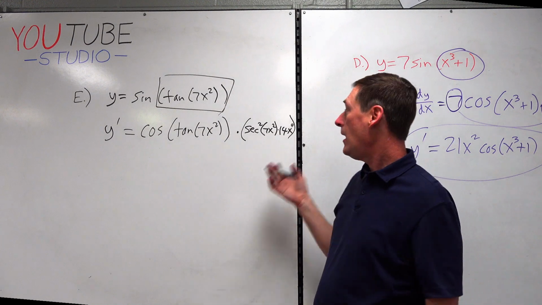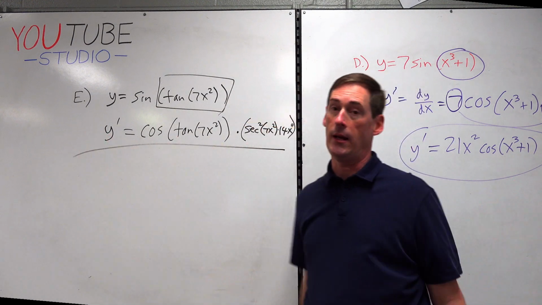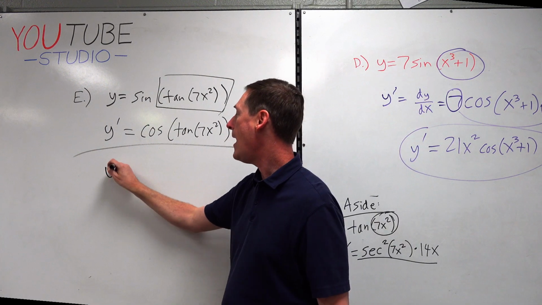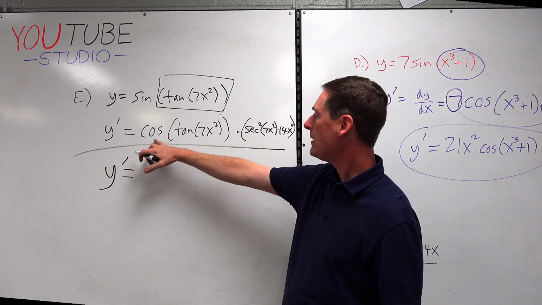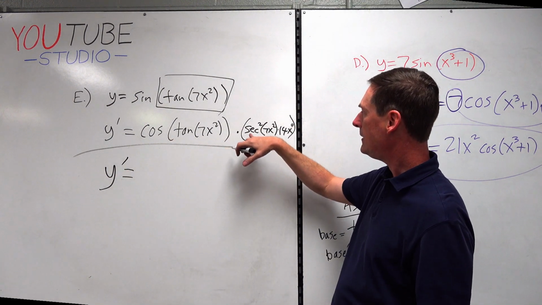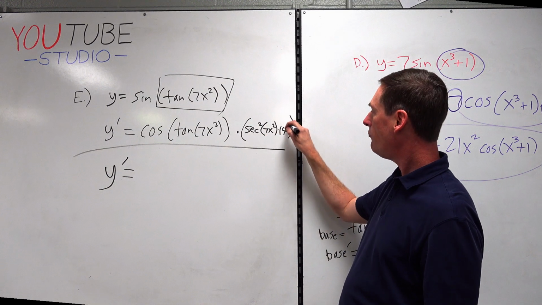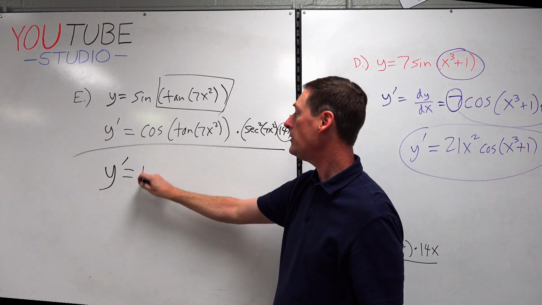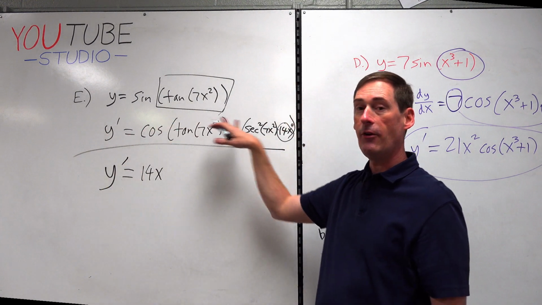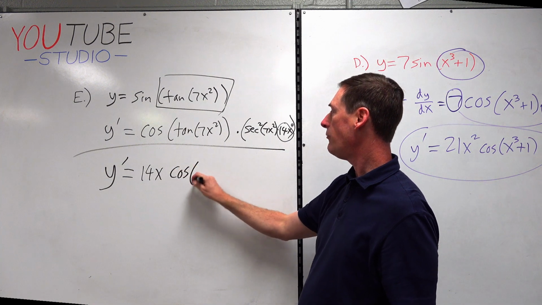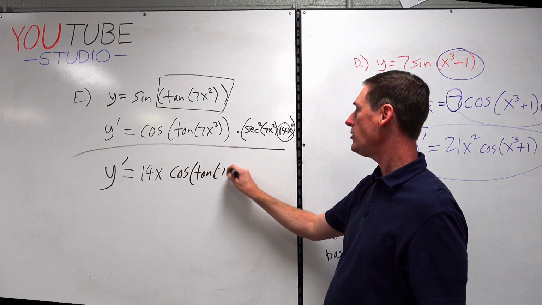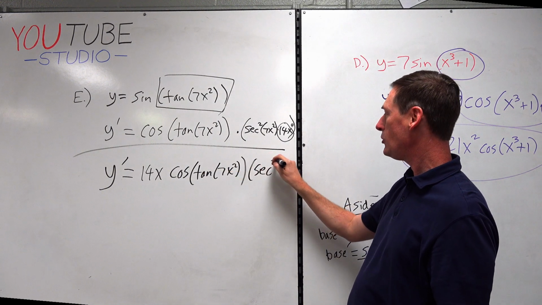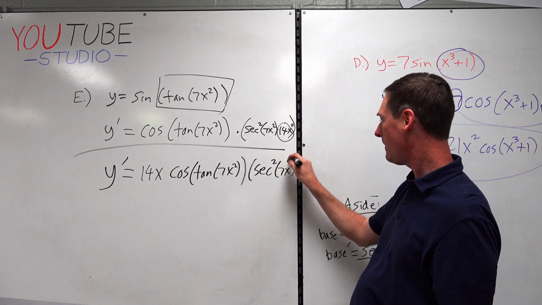Anything that I can simplify? If you left this, I'll give you full credit, honestly. It's just a one-step problem. You just have to remember the double chain. Now, best answer, let's see. Cosine, that's a trig function. Secant squared, that's a trig function. 14x, that's a polynomial. That should really be your coefficient. You put the 14x in the front, and then you just leave all the trig stuff, okay? So 14x cosine of tangent of quantity 7x squared times secant squared of 7x squared.